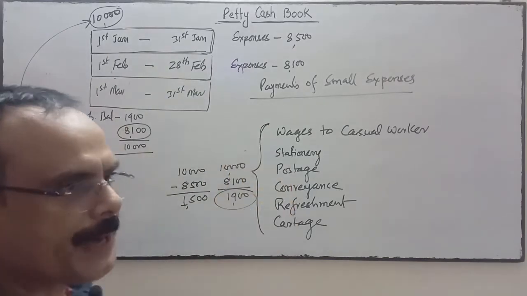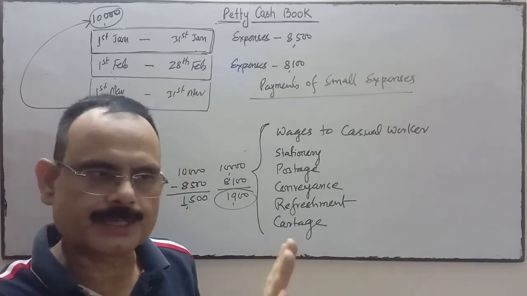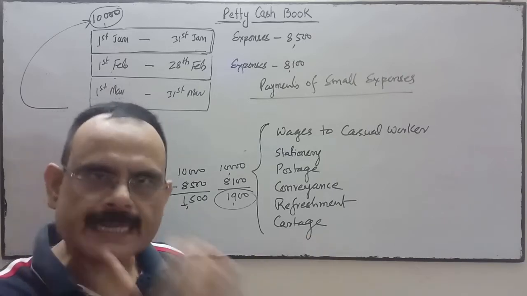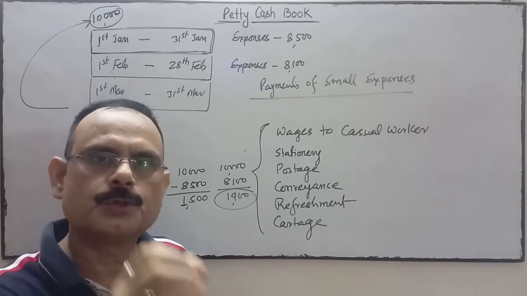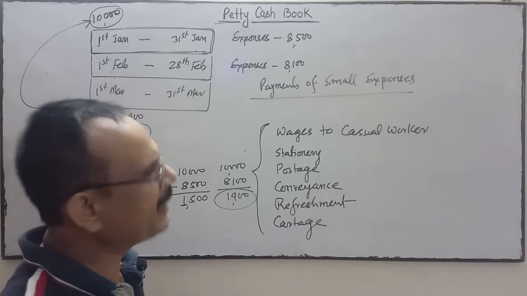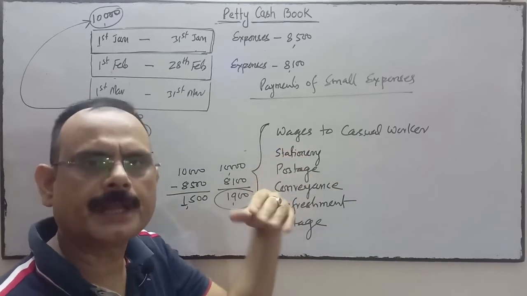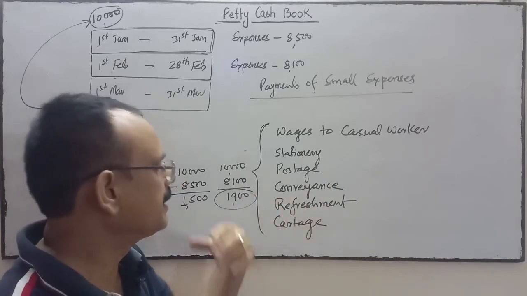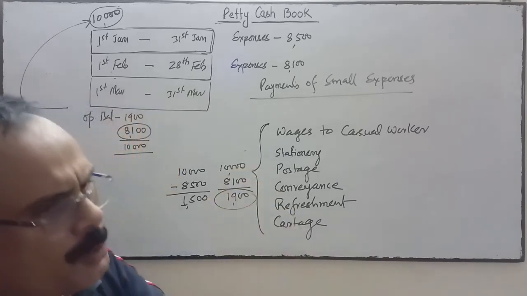So to do the small payments, we are not going to disturb the cash book. We appoint an employee known as the petty cashier, who is entrusted the task to do the small payments. These are small payments in every business: wages to casual workers, stationery, printing, postage, telegrams, conveyance, refreshment, cartage. So these are the small payments.